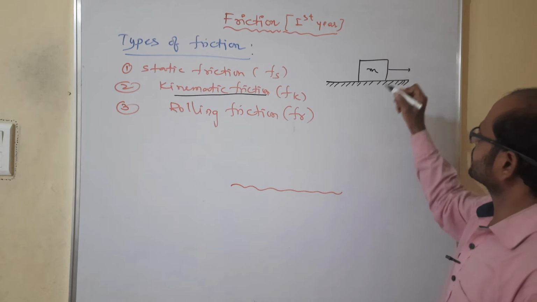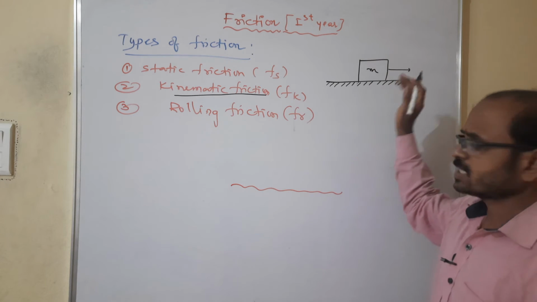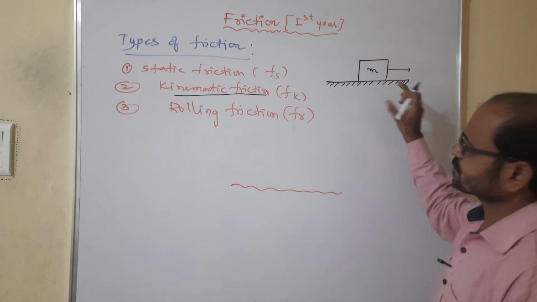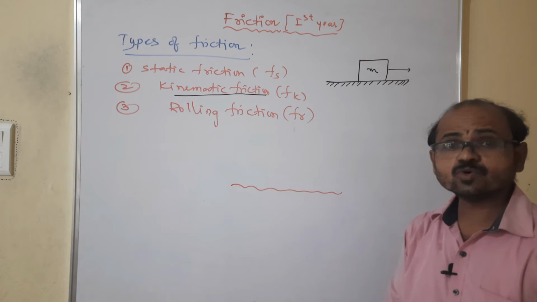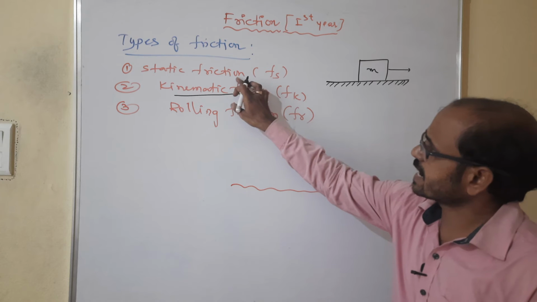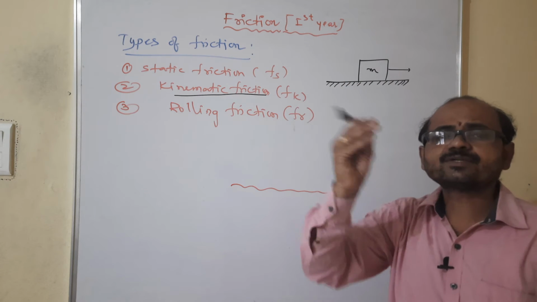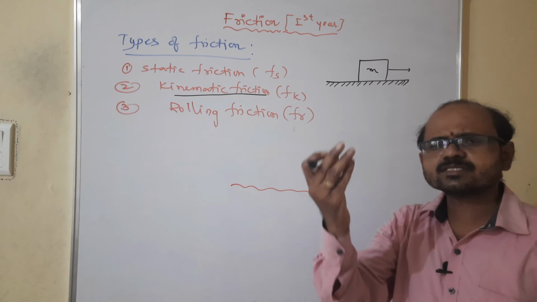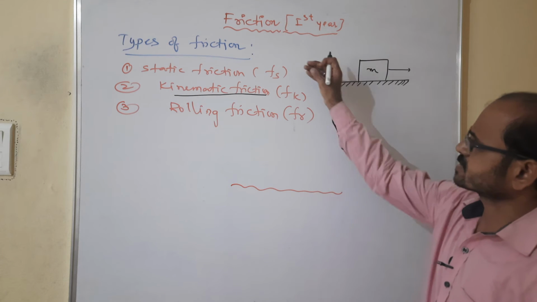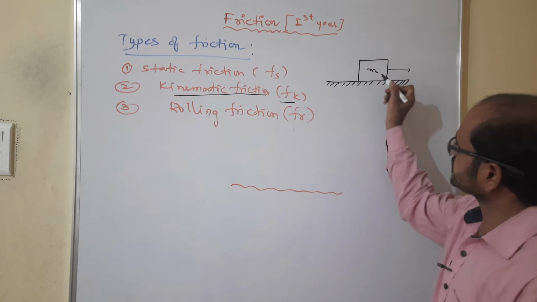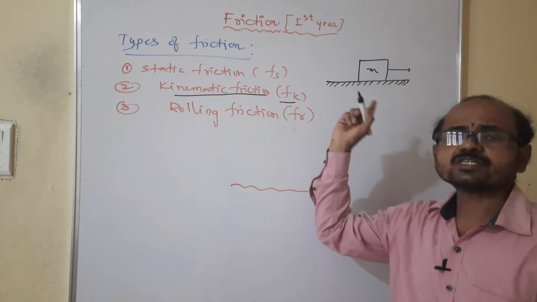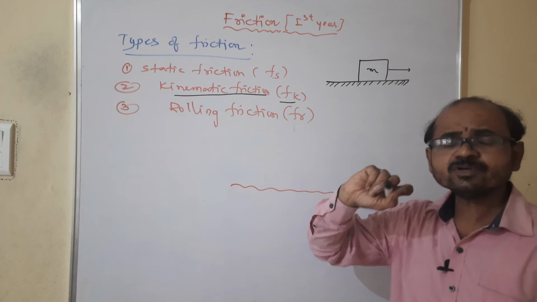When a force F is applied so that the body moves on the other surface, static friction is reduced and the friction is converted into kinematic. Kinematic means moving. That means the static friction is reduced and the body is said to be in motion because of the applied force.